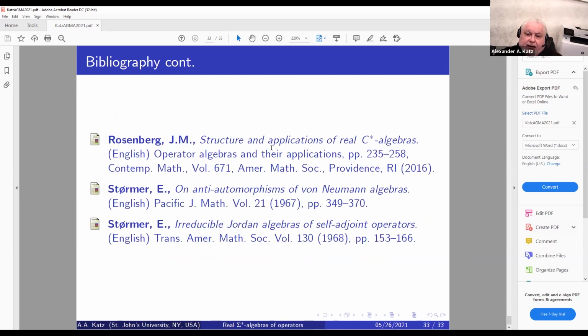This is a nice review of the structure and applications of real C-star algebras by Jonathan Rosenberg, and this is the classical work of Størmer in the late 60s, where he basically defined JC algebras, real C-star algebras and real von Neumann algebras.